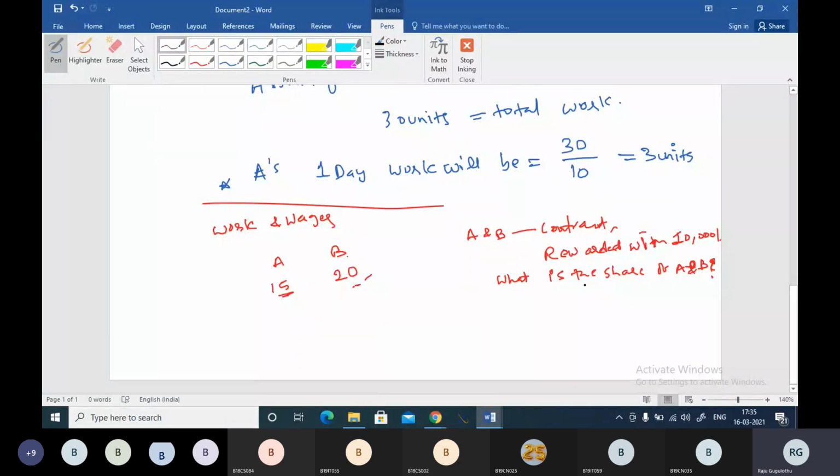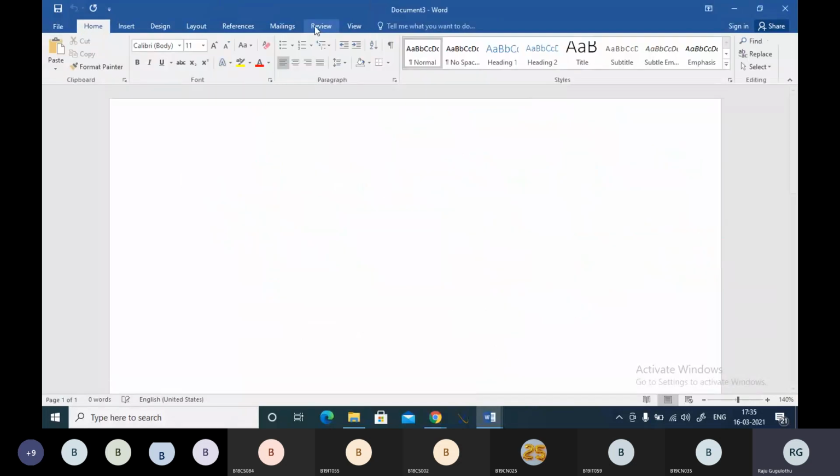So, this reward, or whatever share will be given, will be on the efficiency ratio. Share will be given on the efficiency ratio. So we are going to find the efficiency ratio, and again we are going to use the ratios concept here. So let me take the next window.